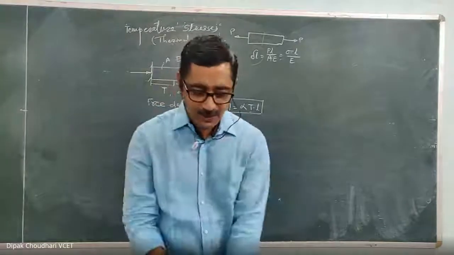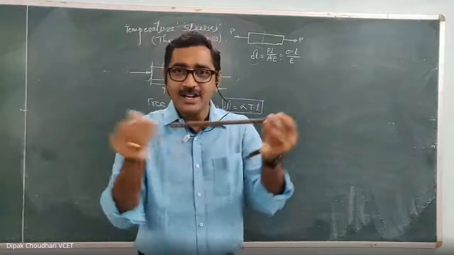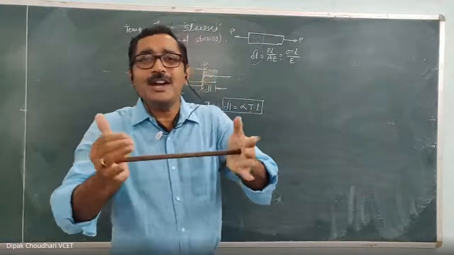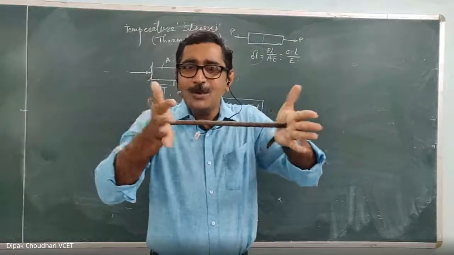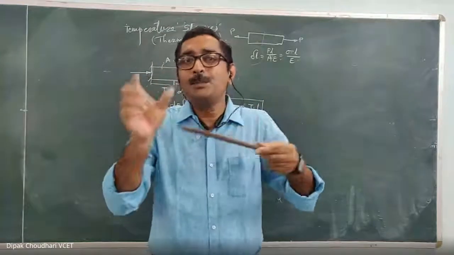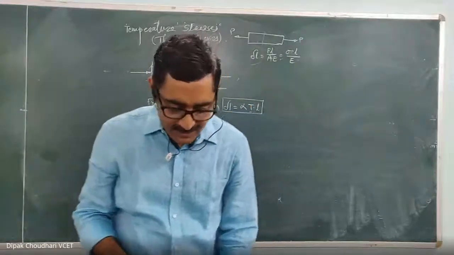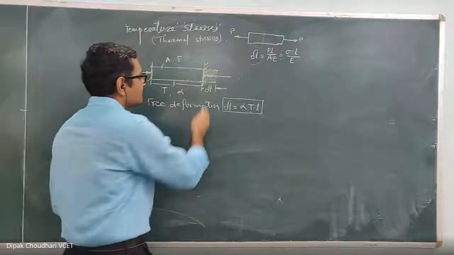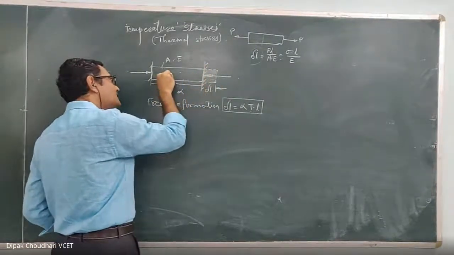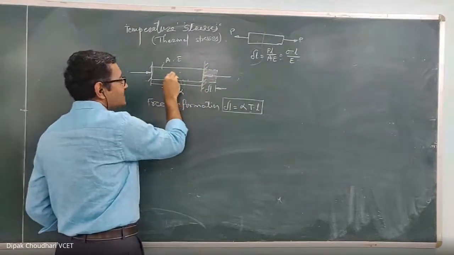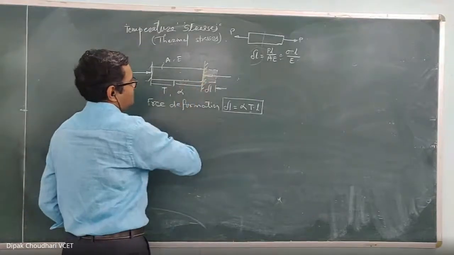It applies the opposite kind of reactive force to prevent that deformation. This is the reactive force exerted by this rigid support on this beam or on this rod to prevent its deformation.